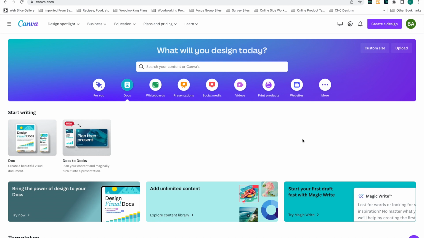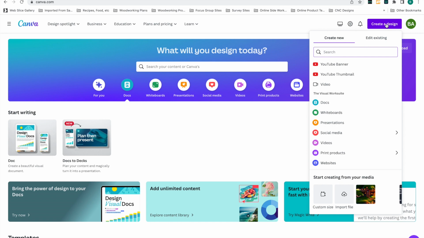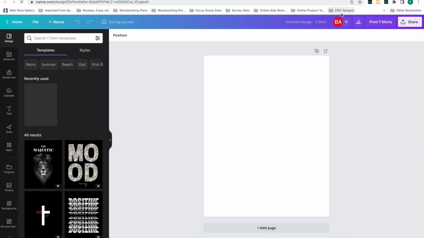So first thing when you get started on Canva, you can create a design. There's all sorts of different templates, and you can create it, size it however you want. You can see they have all sorts of different templates available on here. We're going to do, just as an example, since we talked about print on demand earlier, let's do a t-shirt. So we'll just click t-shirt here, and this will give us a t-shirt.